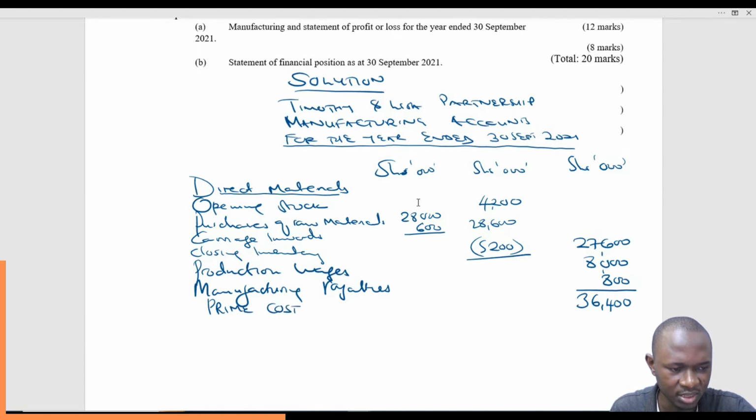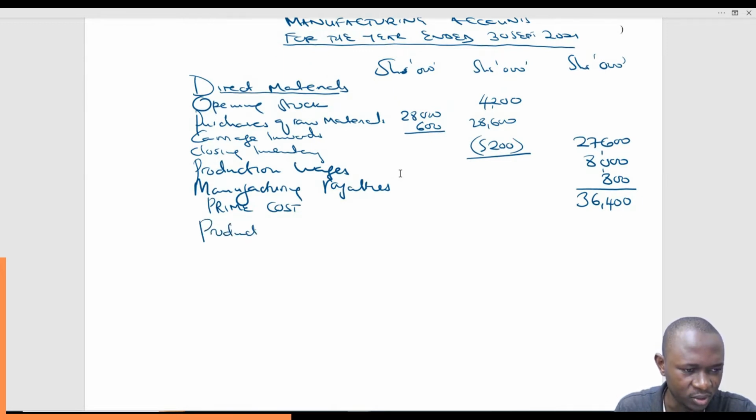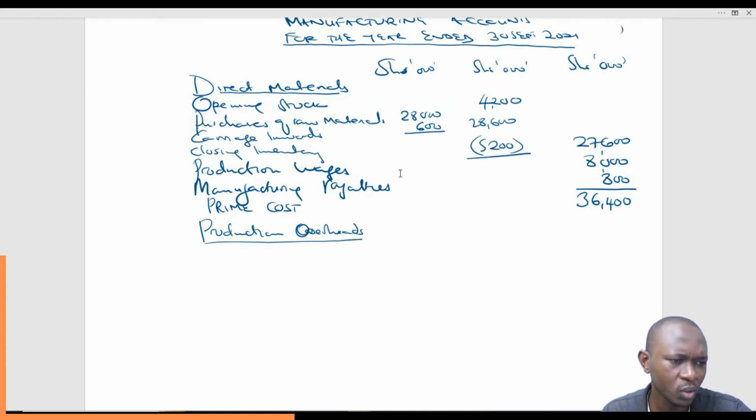Prime cost, we said, is direct material. You can see direct material, this is the value, plus direct labor plus direct expenses. Then once we are done with the prime cost, we add all the other production costs or overheads. Let's just call them production overheads.